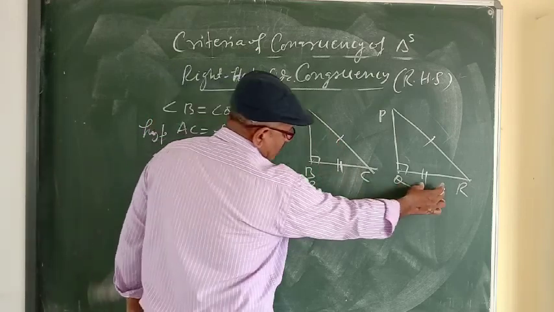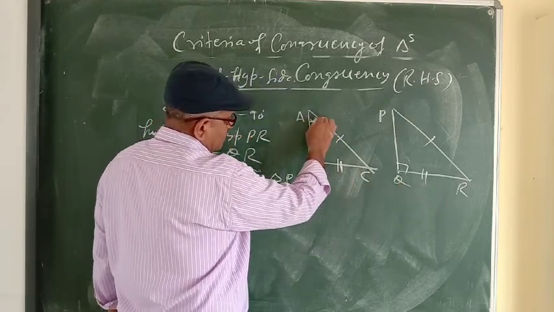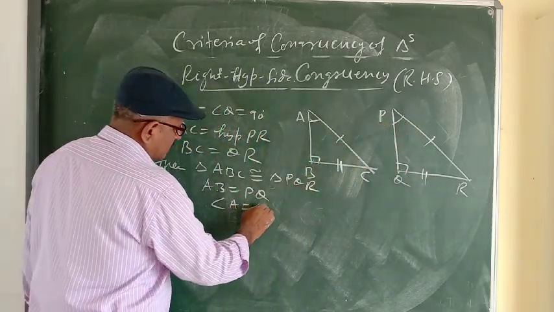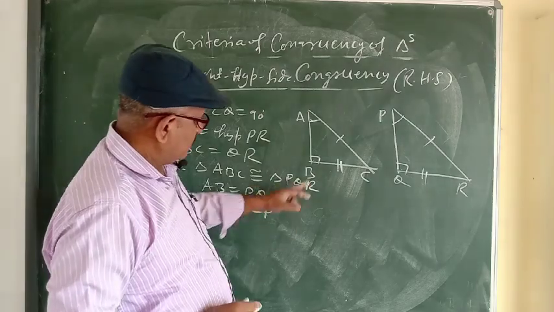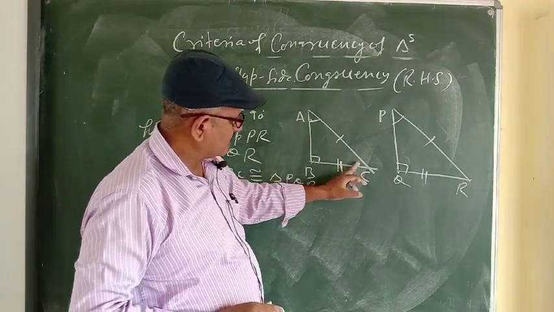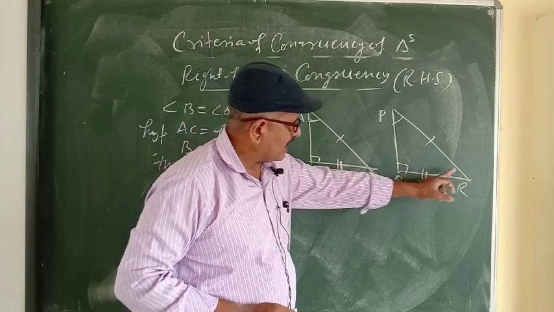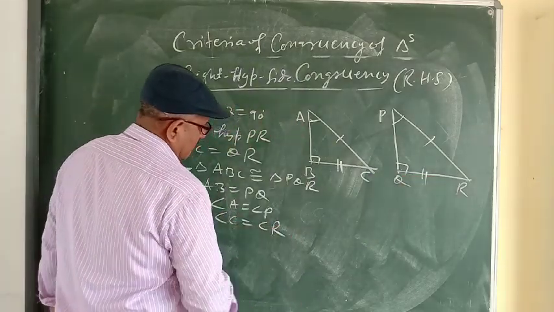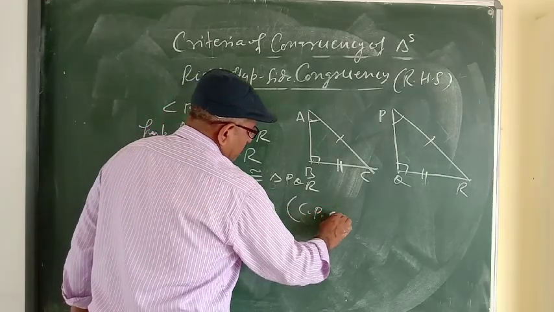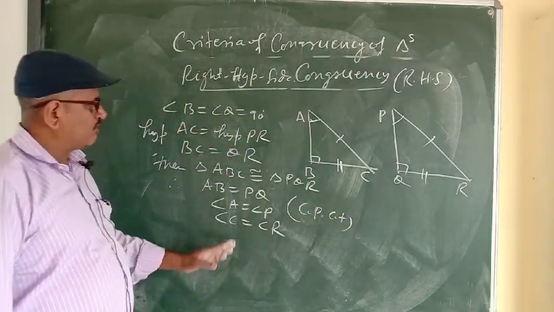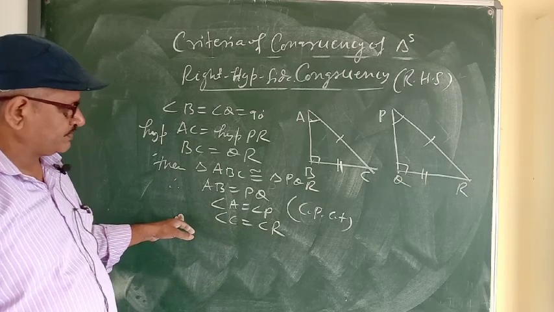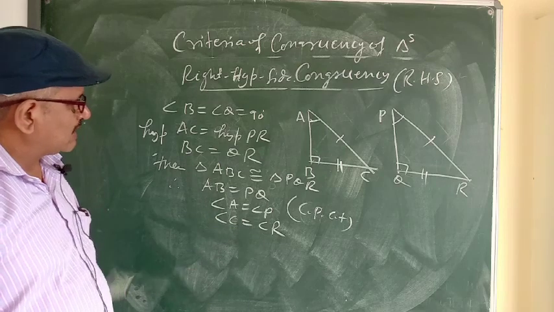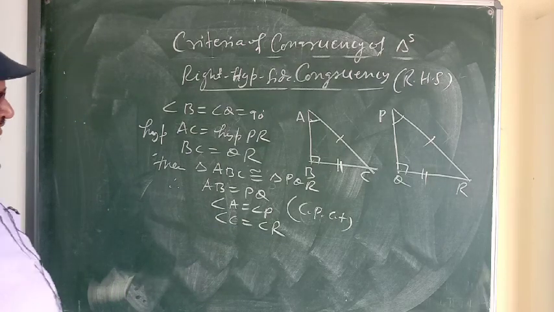BC and QR are equal sides. Opposite to them are angle A and angle P. Angle A is equal to angle P. Now two angles are over, the remaining third angle C, so C and R will be equal. Angle C is equal to angle R by CPCT, corresponding parts of congruent triangles are equal. So these are the criteria for the congruency of triangles.